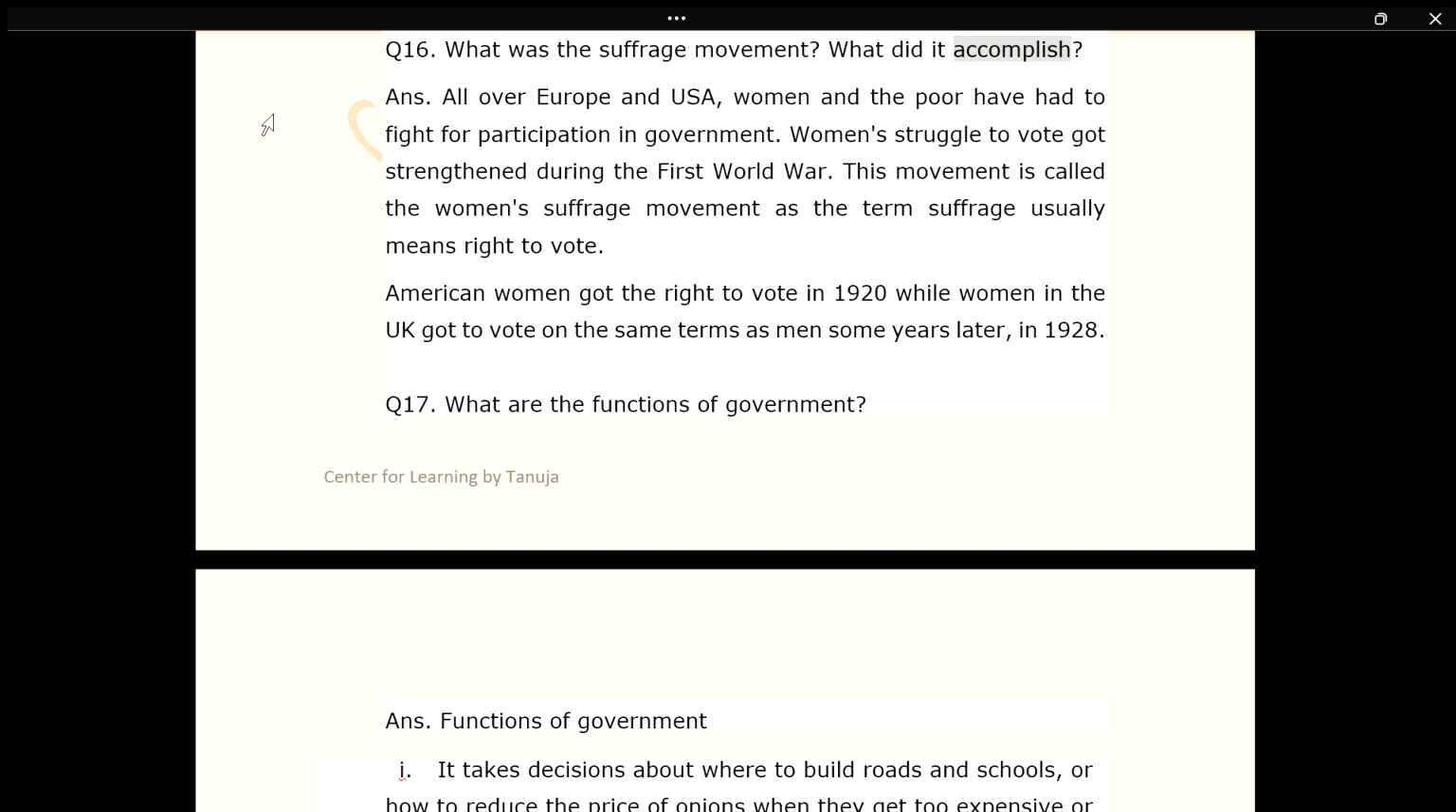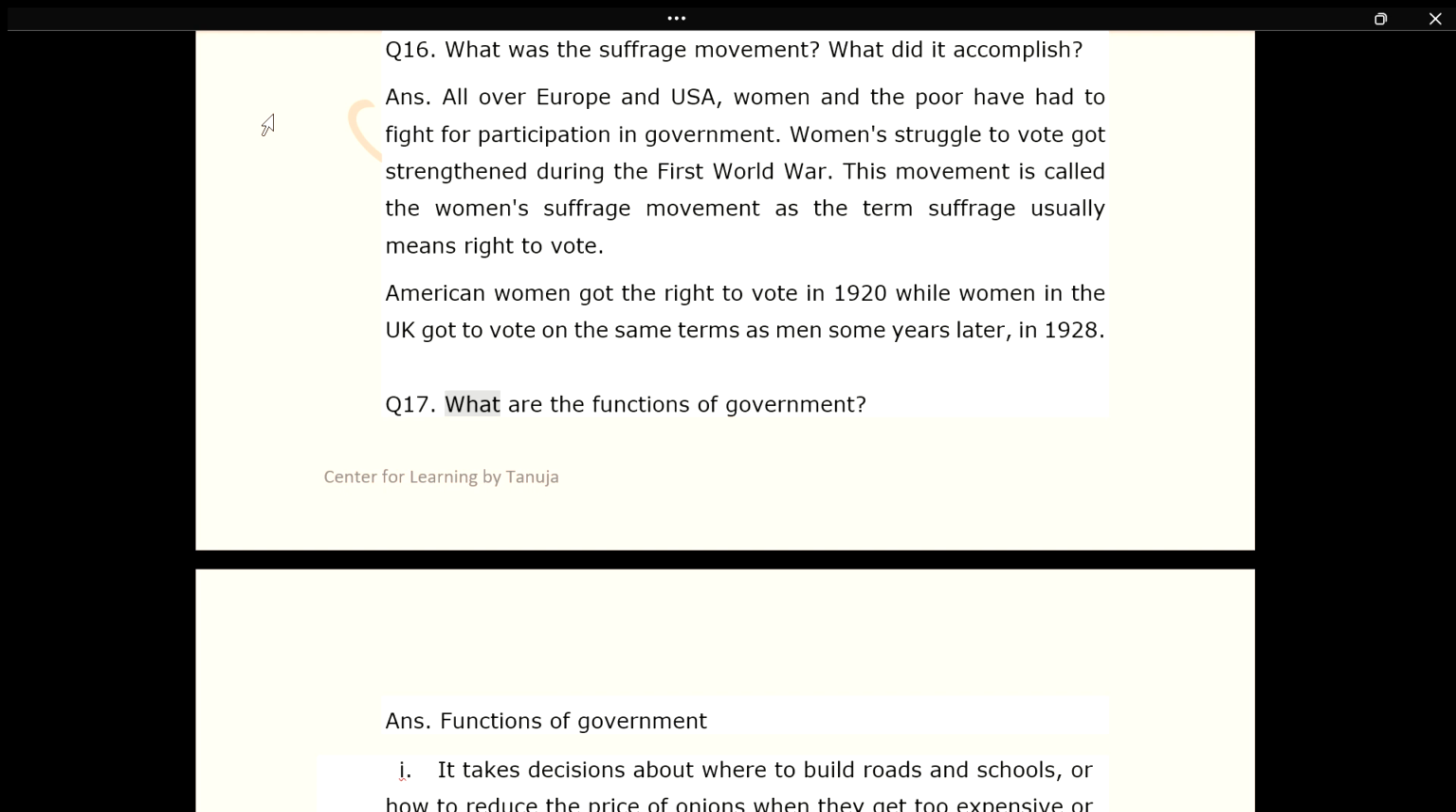Q16. What was the suffrage movement? What did it accomplish? Ans. All over Europe and USA, women and the poor have had to fight for participation in government. Women's struggle to vote got strengthened during the First World War. This movement is called the women's suffrage movement, as the term suffrage usually means right to vote. American women got the right to vote in 1920, while women in the UK got to vote on the same terms as men some years later, in 1928.